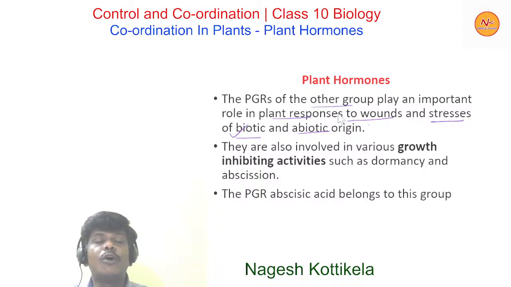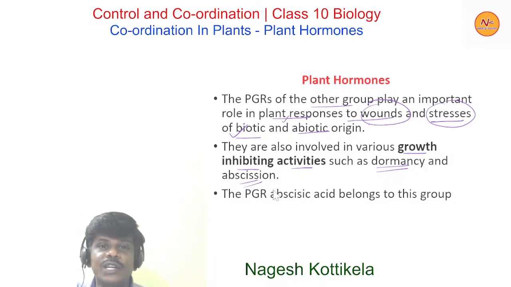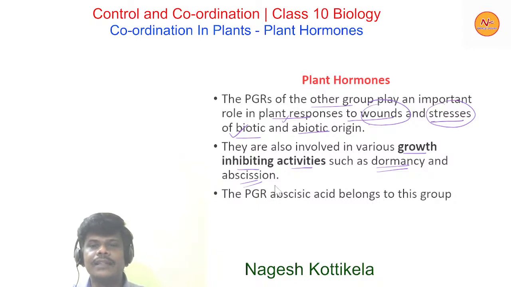So the other group of hormones play an important role in plant responses to wounds and stresses of biotic and abiotic origin. And they are also involved in various growth inhibiting activities such as dormancy and abscission. Dormancy is an inactive condition, and abscission is, for example, falling of leaves, falling of fruits. These are abscission activities. So the hormones of this group are involved in growth inhibiting activities such as dormancy or abscission.